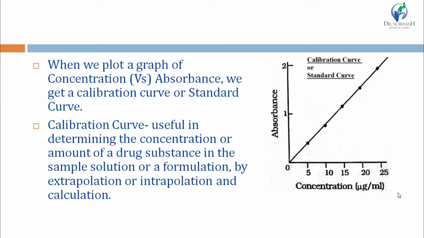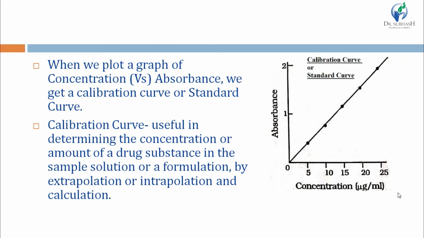Then calibration curve or standard curve. This is the curve between absorbance and concentration. Usually the concentration is taken in unit microgram per ml, which means parts per million, ppm. To plot this calibration curve or standard curve, the values of absorbance and concentration of the standard sample are used, and from this curve, after extrapolation or interpolation or calculation, we can get the concentration of the sample. This is the calibration curve or standard curve, which we will study in detail in the calculation part.